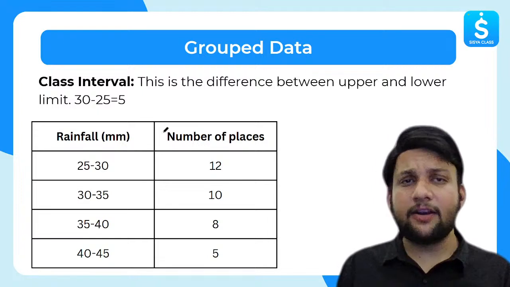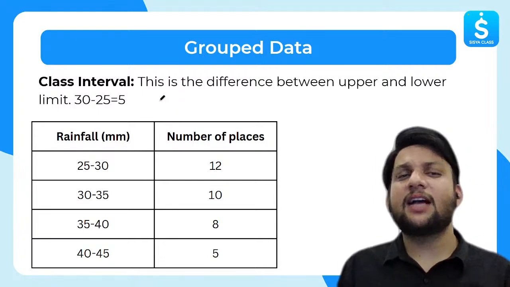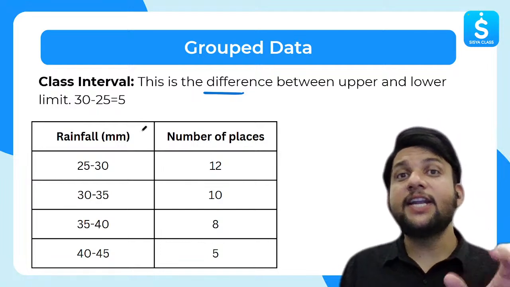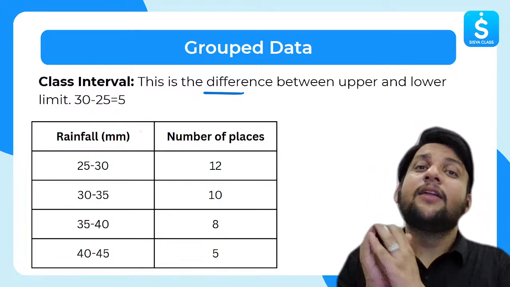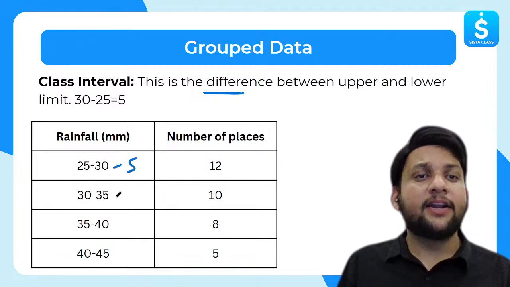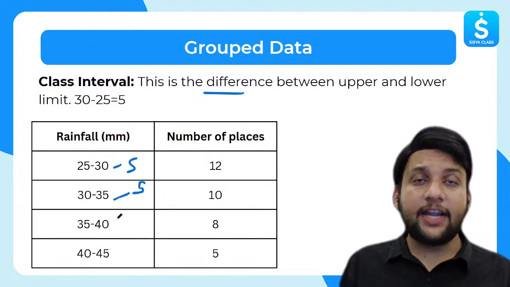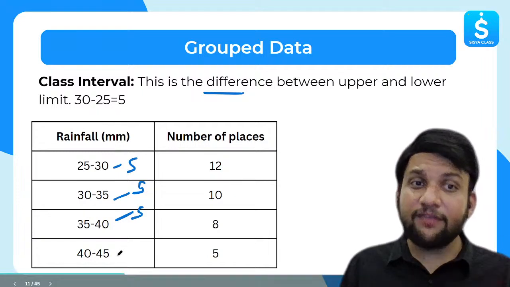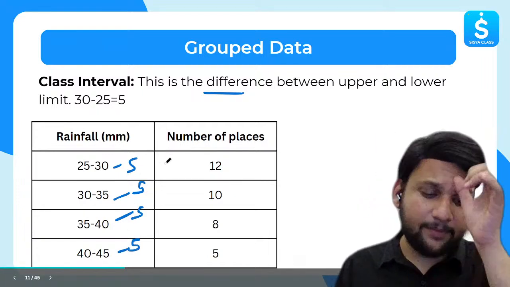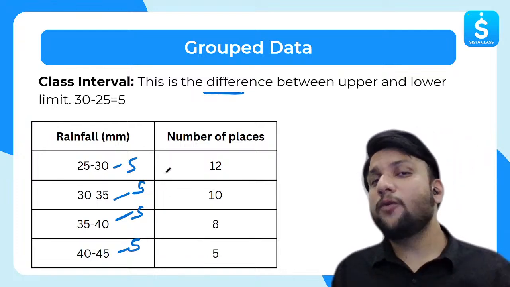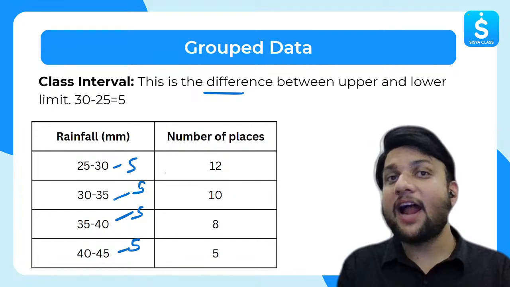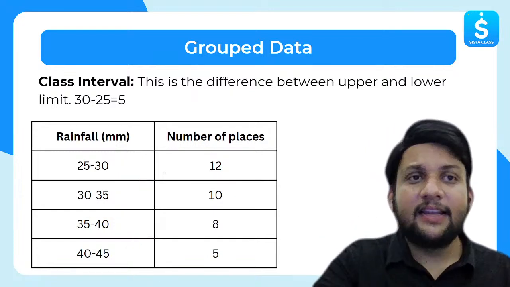Next, what is class interval? If someone asks you what is class interval, what do you have to do? Nothing. The formula is the difference between the upper and lower limit. Class interval is the upper limit minus the lower limit. So for 25 to 30, what is the class interval? 5. For 30 to 35? 5. For 35 to 40? 5. For 40 to 45, 5 again. Understood. So what is the formula for class interval? Please make the notes, because this chapter is all about how good you are at making notes, how good you are at calculations, and how good you are at memorizing the formulas. Right. Let's move to the next thing.